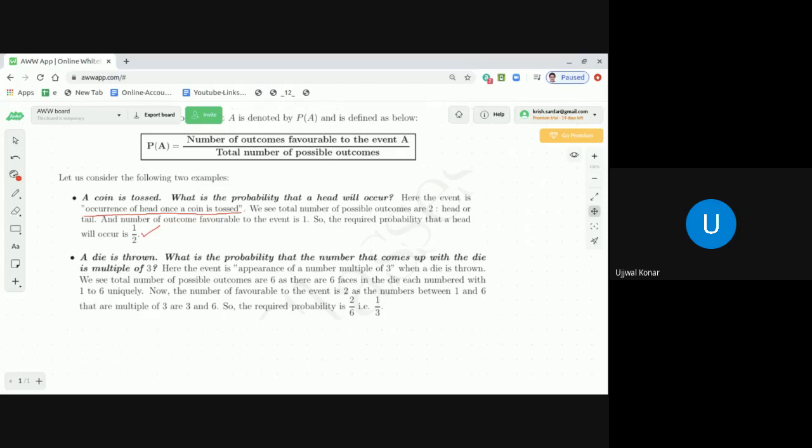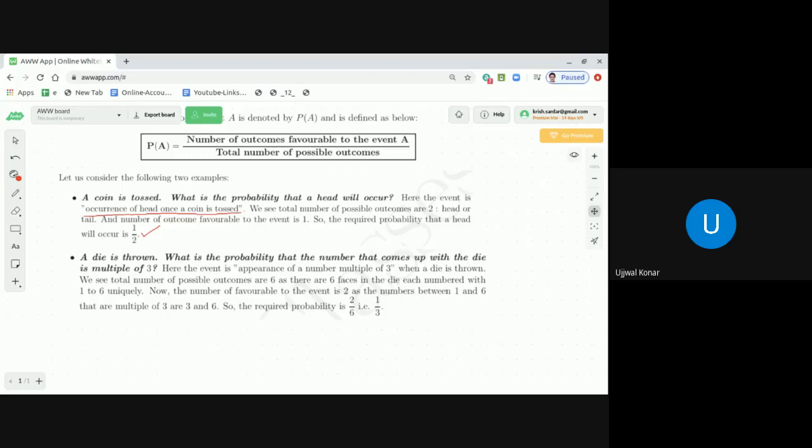Now let's see the number of favorable outcomes. The favorable outcomes are the multiples of 3. What are the multiples of 3, dear students? The numbers between 1 and 6 that are multiples of 3 are 3 and 6.